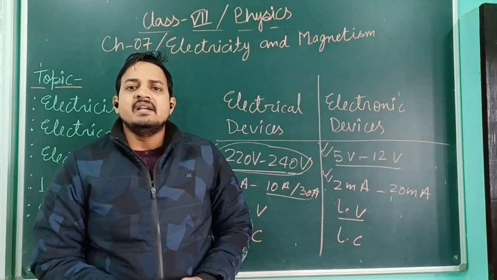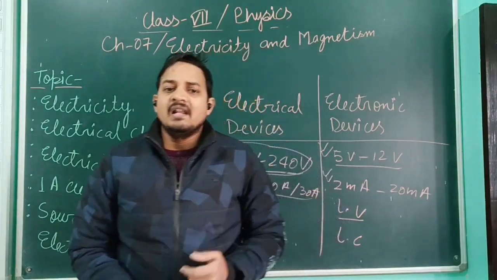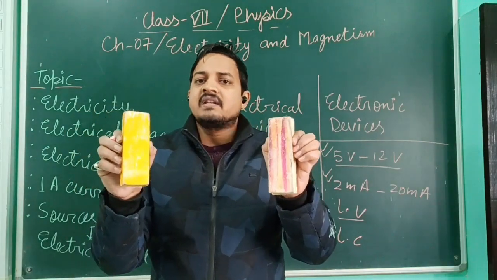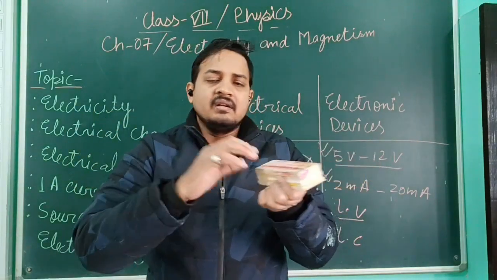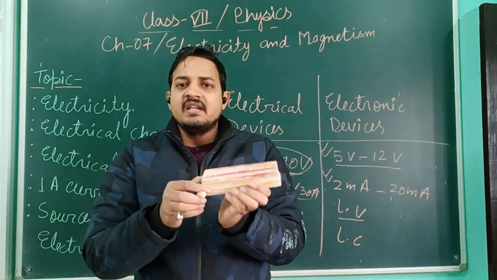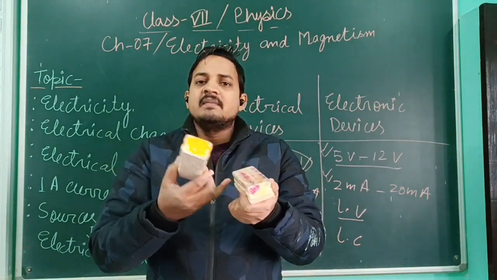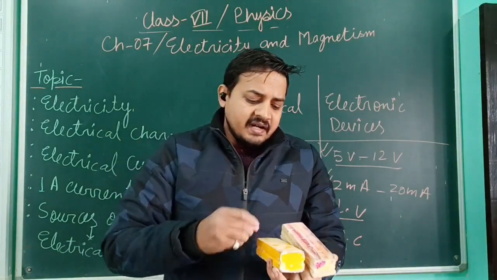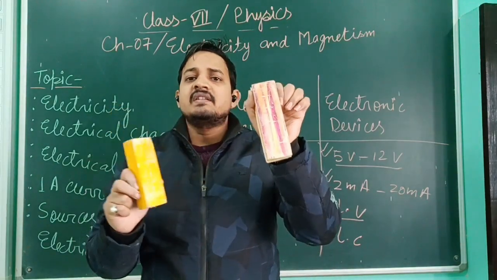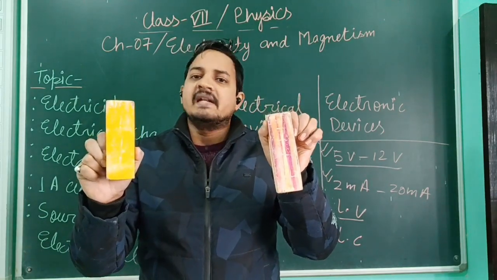Before understanding electrical charges, you have to know some basic concept of two parallel plates. Suppose I have two dusters. Just consider this duster as a positive plate. If I take two sheets, the first sheet I give some positive charges, and the second sheet I give negative charges. So this object has the positive charge particles, and this object has the negative charge particles.